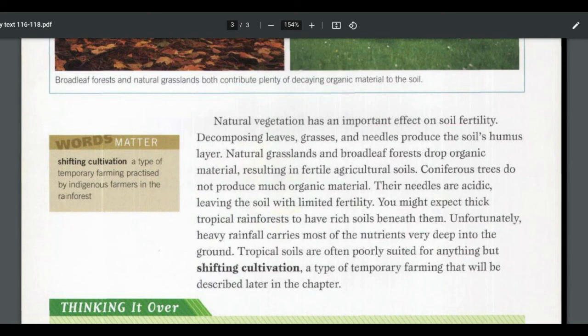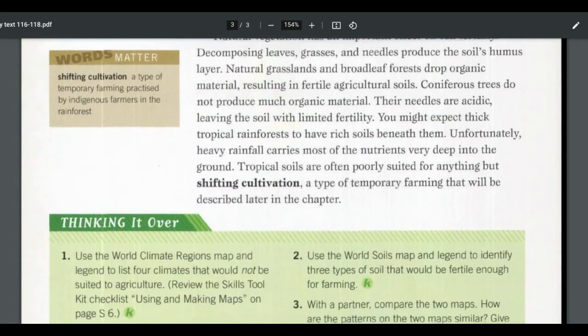You might expect thick tropical rainforests to have rich soils beneath them. Unfortunately, heavy rainfall carries most of the nutrients very deep into the ground. Tropical soils are often poorly suited for anything but shifting cultivation, a type of temporary farming that will be described later in the chapter. We see here shifting cultivation, a type of temporary farming practiced by indigenous farmers in the rainforest.